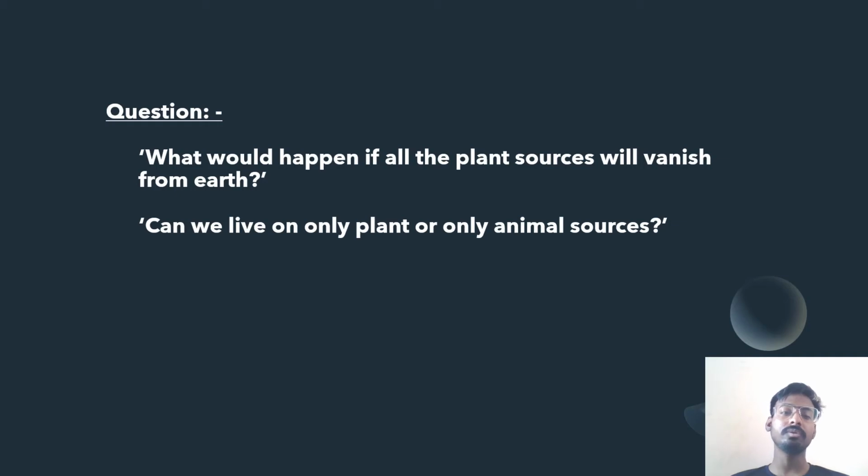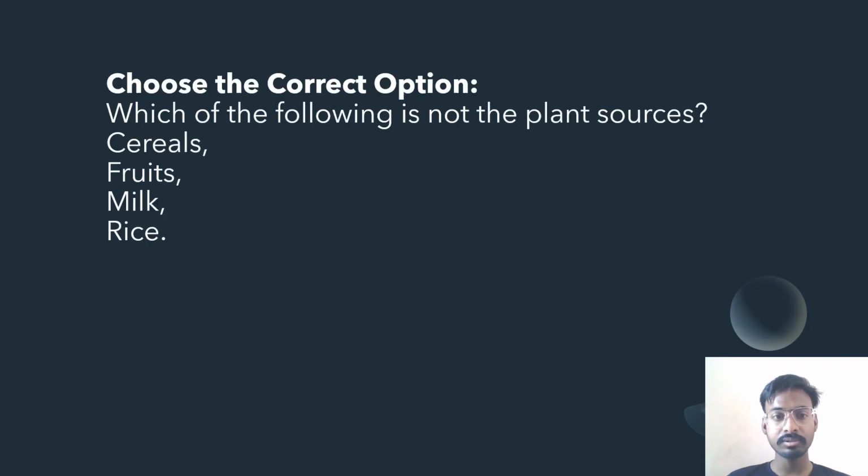Now, there is a question. What would happen if all the plant sources vanished from the earth? It would be very difficult to survive. From where would we get the nutrition? Do you think we can live on only plant or only animal sources? We are generally omnivorous. We eat meat also, and we eat plants and the products of plants. If you have any idea, you can write it in the chat box.